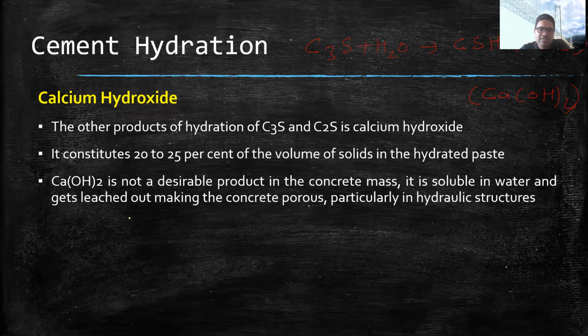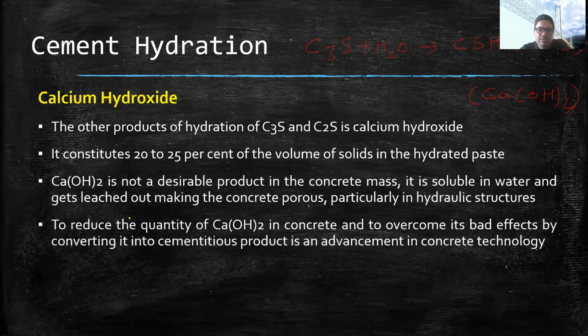In recent advancement, there are some efforts being made to develop cement with less quantity of CaOH. In cement manufacturing, some amount of fly ash and pozzolana are mixed so that this CaOH quantity is minimized.